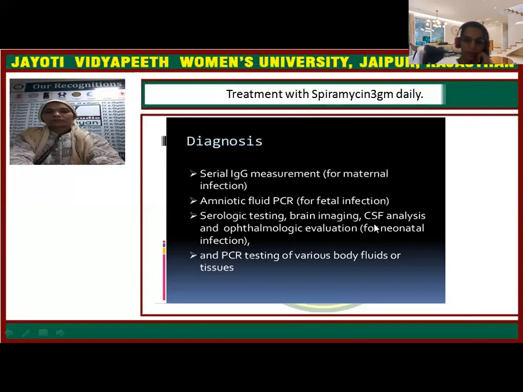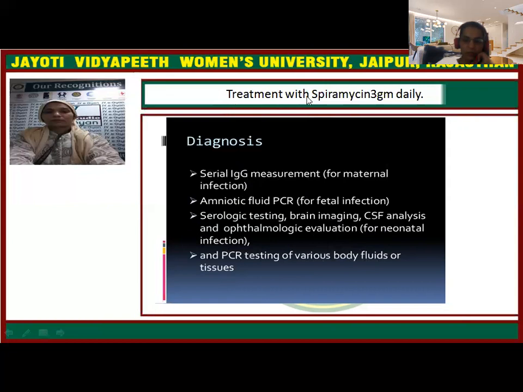Again, brain imaging, CSF analysis, and ophthalmologic evaluation are done for the neonatal infection. PCR testing of various body fluids and tissues of the mother is also done to rule out infection during pregnancy, so that it does not get transmitted to the fetus, as the life of the fetus is at risk because of toxoplasmosis.